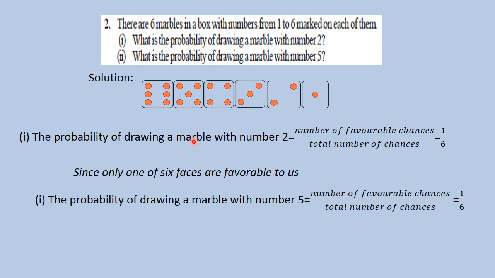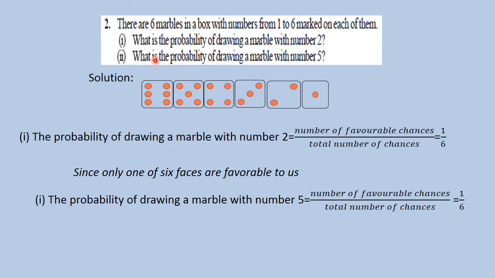So the probability of drawing a marble with number 2 is equal to the number of favorable chances upon the total number of chances. The number of favorable chances is only 1, upon the total number of chances, 6. So it is equal to 1 upon 6. Remember, a probability value is always less than or equal to 1. Okay.